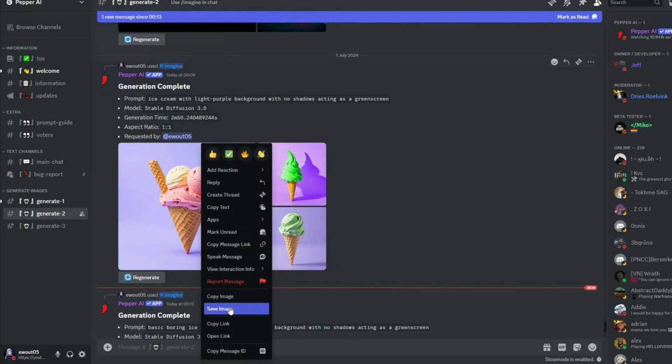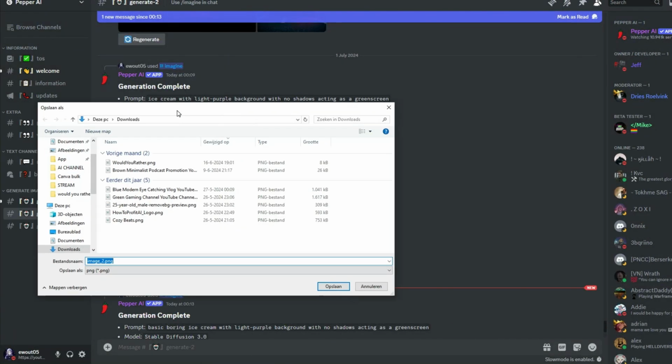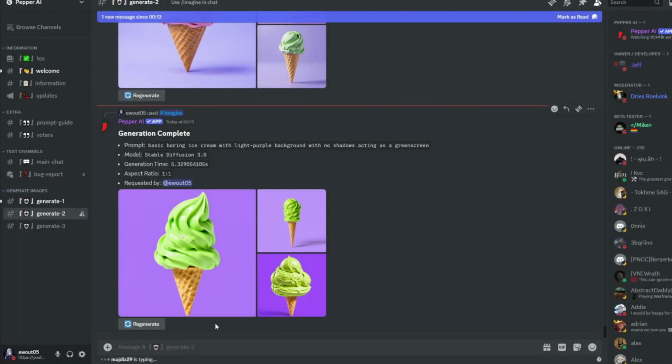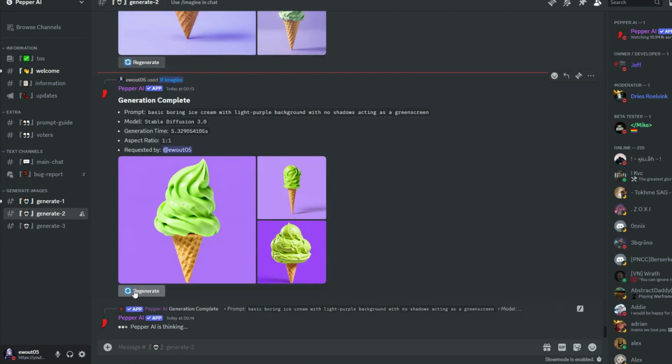Save each image by right-clicking and assigning them unique names for efficient organization. If you want to explore more variations, simply click Regenerate. With Pepper AI, creating visually compelling would you rather questions becomes straightforward, ensuring your content stands out and captivates your audience. Now, let's move on to creating the background using Canva.